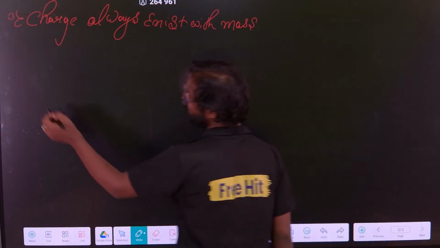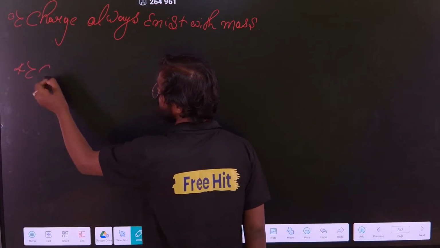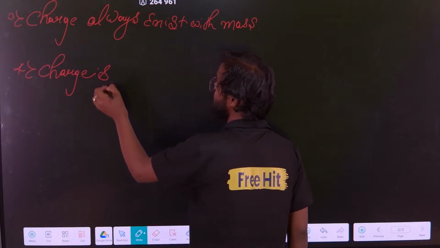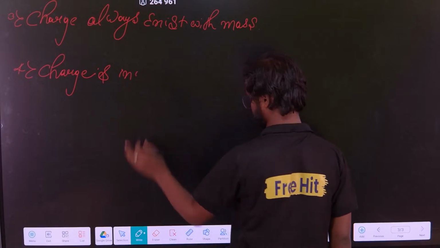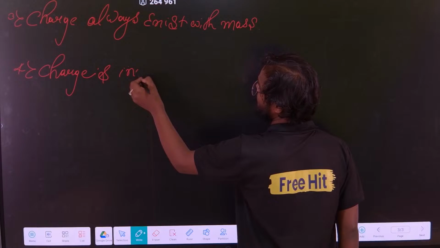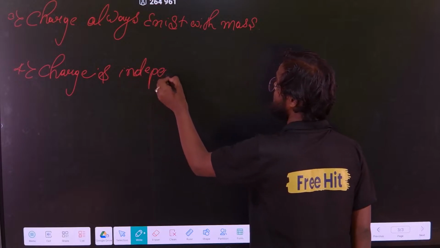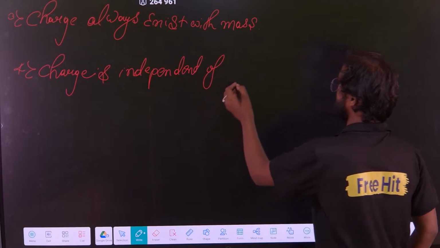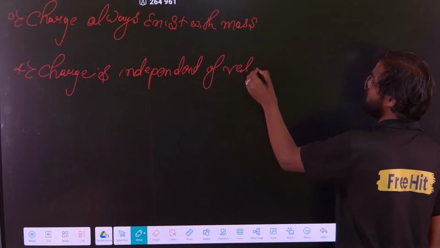Okay, next is the fourth property. Charge is independent of velocity.